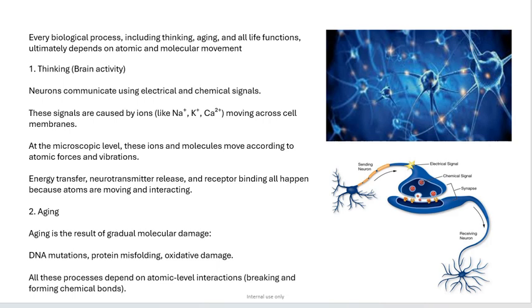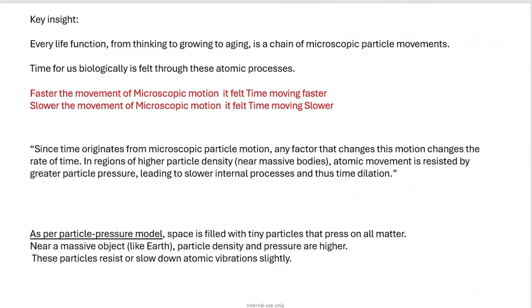2. Aging. Aging is the result of gradual molecular damage: DNA mutations, protein misfolding, oxidative damage. All these processes depend on atomic-level interactions, breaking and forming chemical bonds. The speed of these atomic and molecular processes determines the rate of aging. Key insight: every life function, from thinking to growing to aging, is a chain of microscopic particle movements. Time for us biologically is felt through these atomic processes.